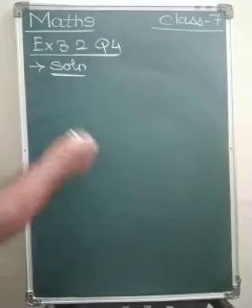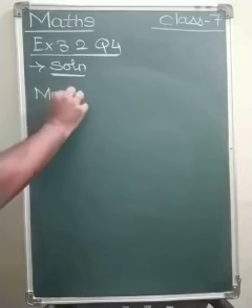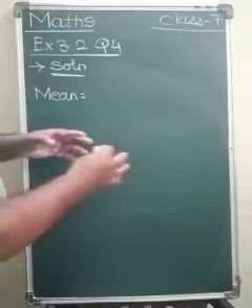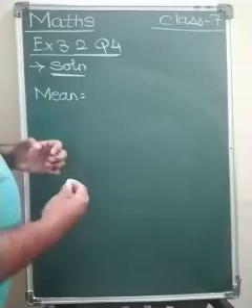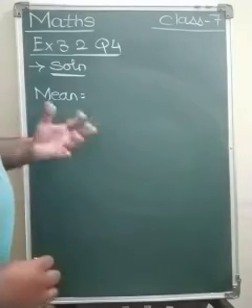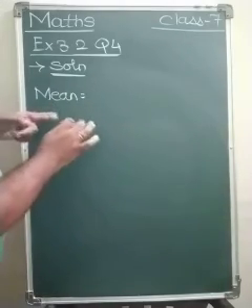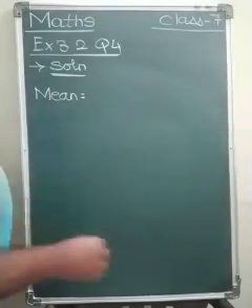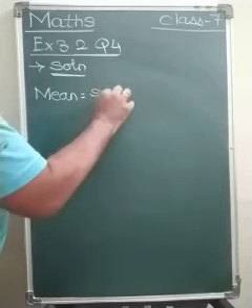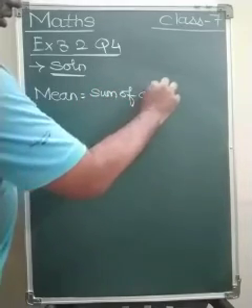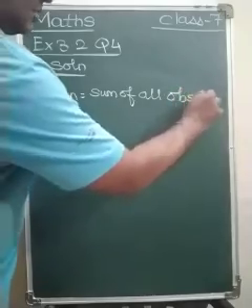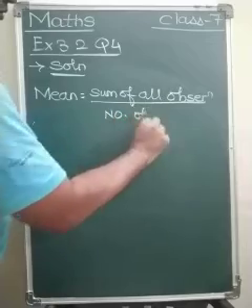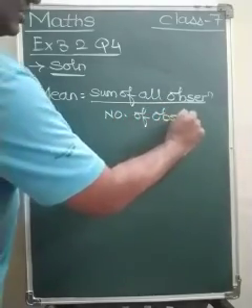Okay. So solution, mean, directly we will write down mean equals to, again write down the formula, no problem. Let it be boring, but it will be learned by heart. Anytime anyone asks you what is mean in this chapter, data handling, mean equals to sum of all observations divided by number of observations.